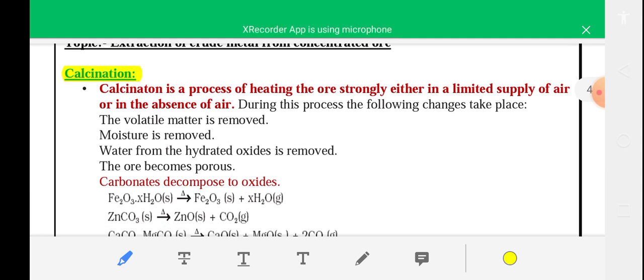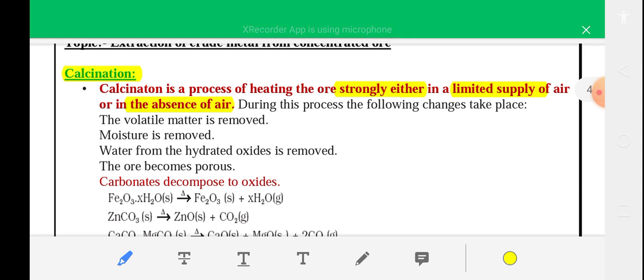So what is calcination? Calcination is a process of heating the ore strongly either in a limited supply of air or in absence of air.